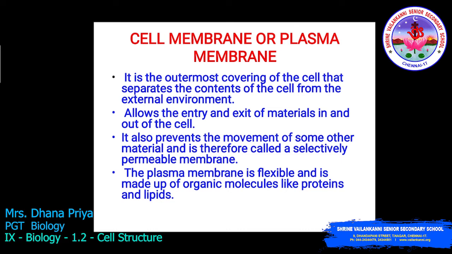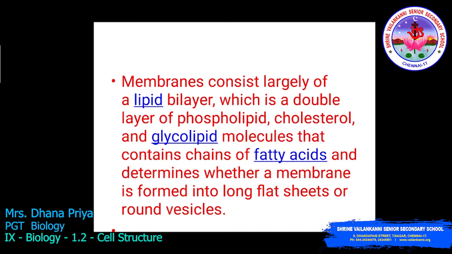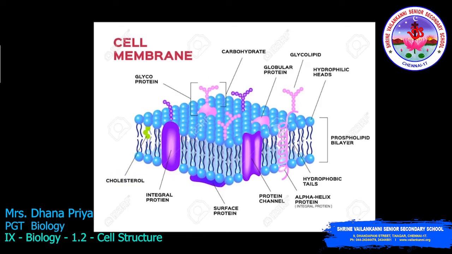The plasma membrane is flexible and is made up of organic molecules like proteins and lipids. The membrane consists largely of a lipid bilayer, which is a double layer of phospholipid, cholesterol, and glycolipid molecules that contain chains of fatty acids and determine whether a membrane is formed into a long flat sheet or a round vesicle. So this is all about the plasma membrane structure. This is how the cell membrane looks, made up of a bilipid layer.